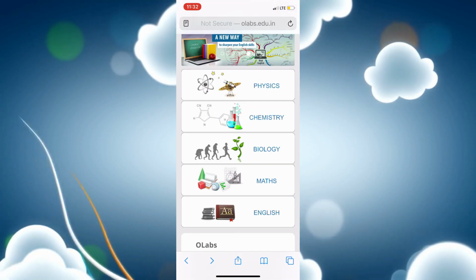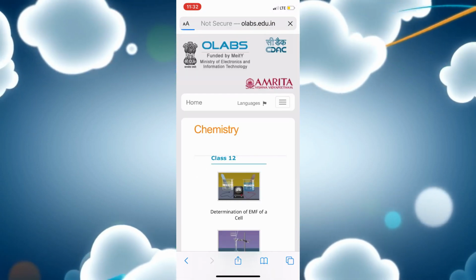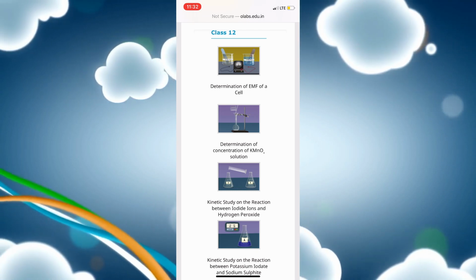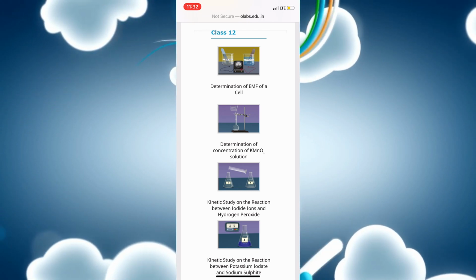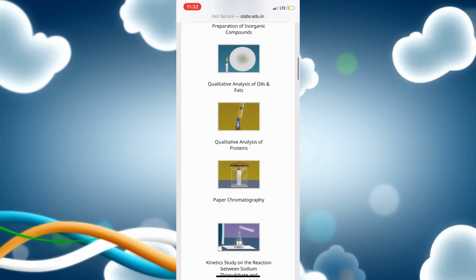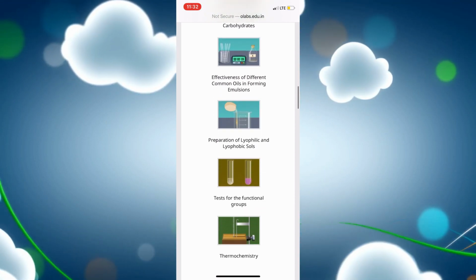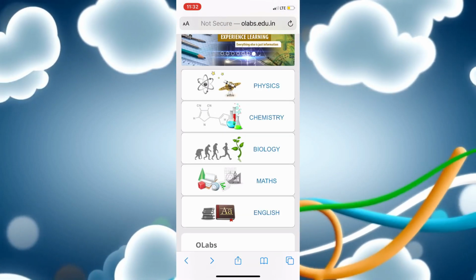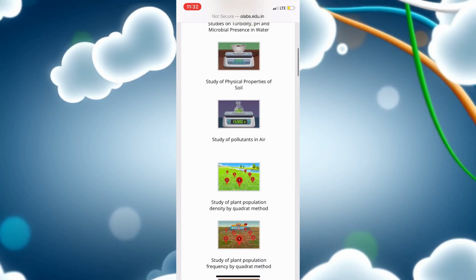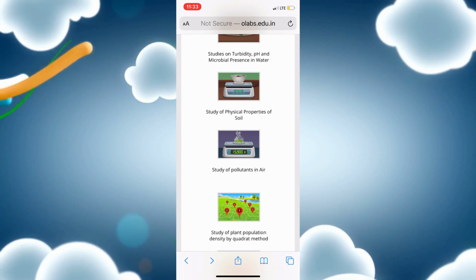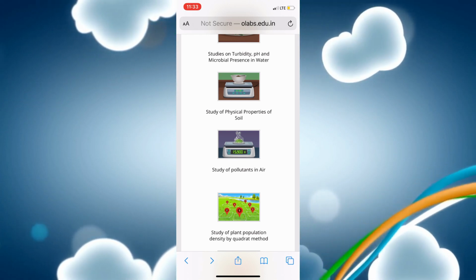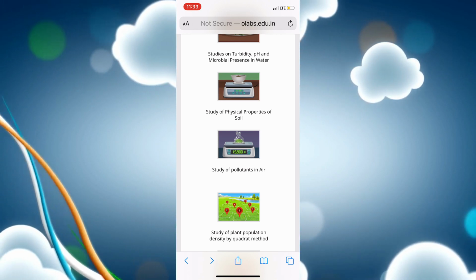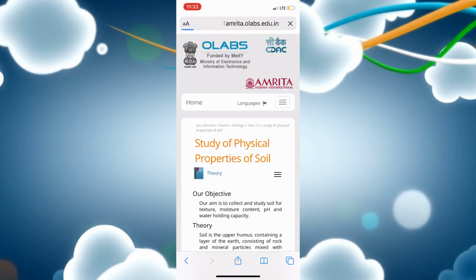If we go back and click on the chemistry part, we can see the determination of EMF of a cell, that is dealt in class 12th. In the same manner as we have seen in physics, chemistry is also providing us different practicals. Biology, class 12th. As soon as you select any of the topics, like I have selected over here the study of physical properties of soil, just click on that.